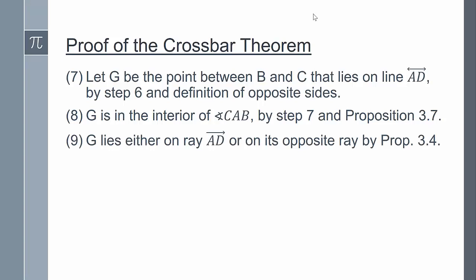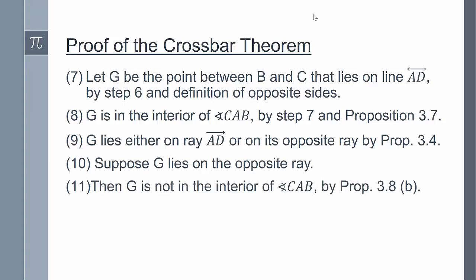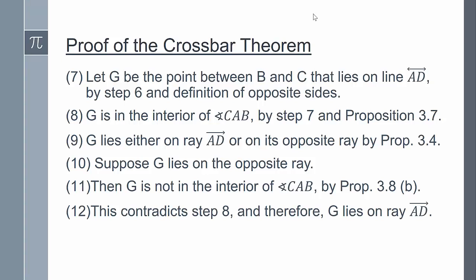G either lies on ray AD or on its opposite ray by proposition 3.4. Let's suppose that G lies on the opposite ray. Then G is not in the interior of angle CAB by proposition 3.8 part B, and this contradicts step 8, which states that G is in the interior of angle CAB.